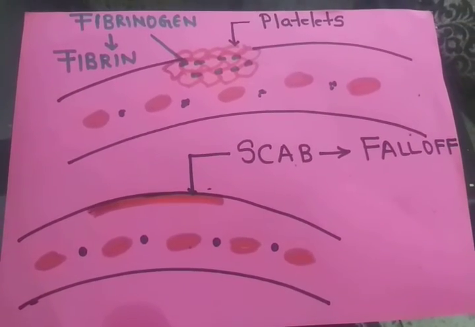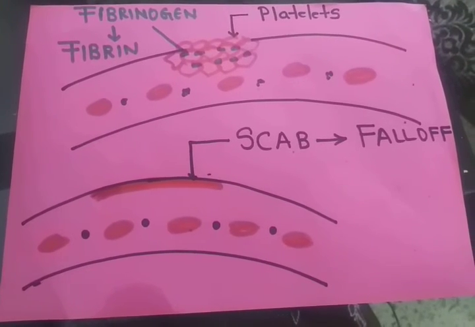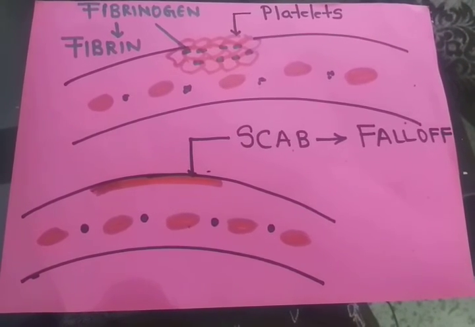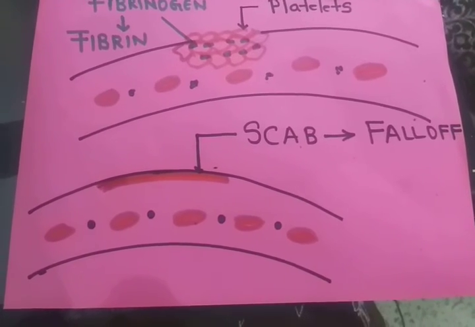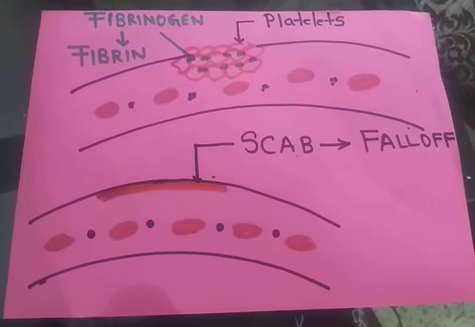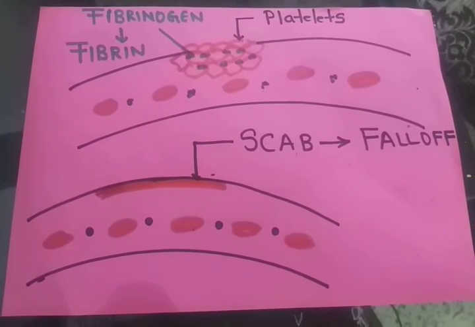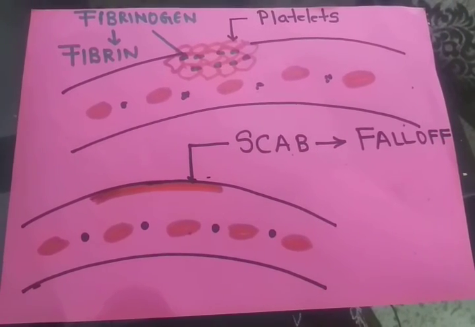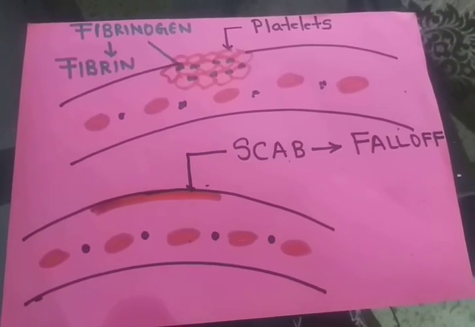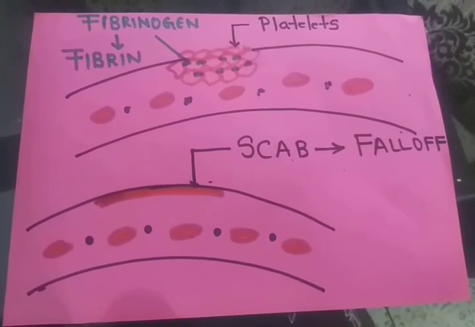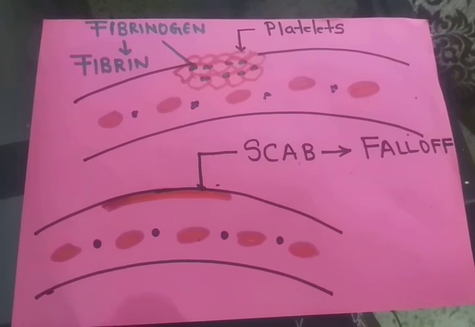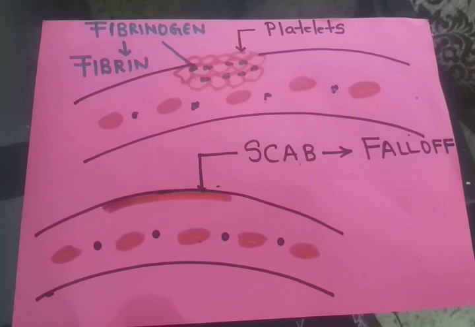This clotting mechanism does not occur in a normal blood vessel. If all the conditions are normal inside the blood vessel, clotting does not occur. Why? Because fibrin is only formed when fibrinogen gets exposed to the chemical constituents at the region of break. So when there is no break, there is no clotting mechanism. This is how the platelets help in clotting of blood at the region of break to prevent excess blood loss or any kind of leakage, bleeding, etc.